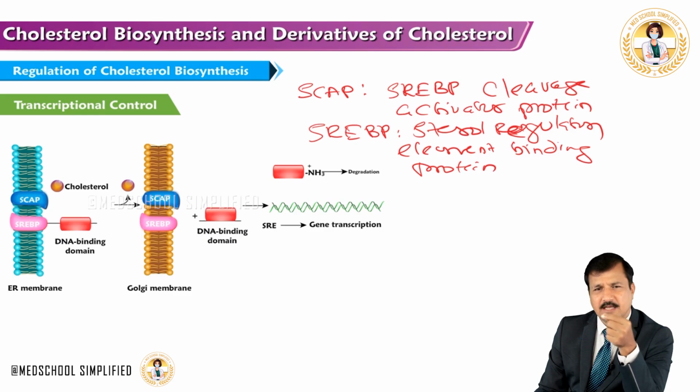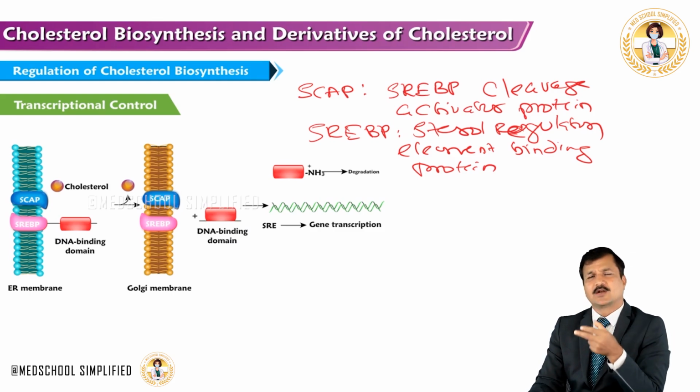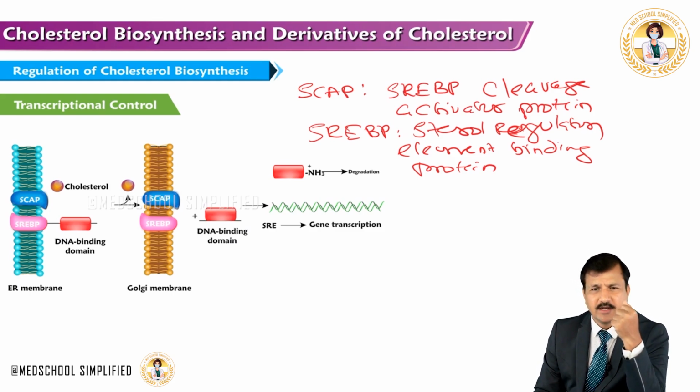And when SRE binds to the SREBP DNA binding domain, gene transcription will go on and mRNA for HMG-CoA reductase enzyme will come out, and that will undergo translation to make HMG-CoA reductase enzyme. That's how the process goes.